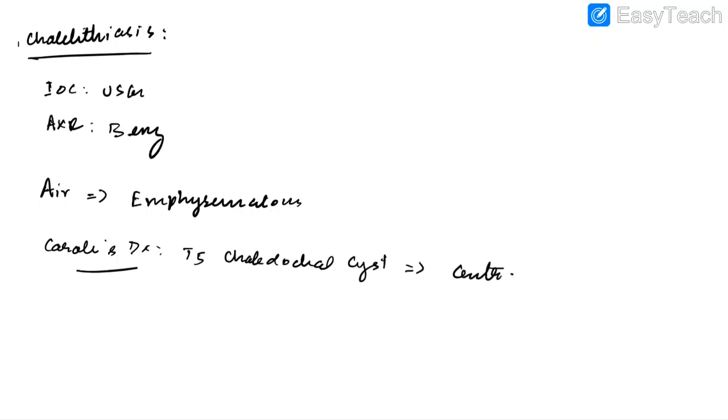Now let us discuss about Caroli disease. Caroli disease is nothing but type 5 choledochal cyst. It shows central dot sign. Now let us discuss about acute pancreatitis.